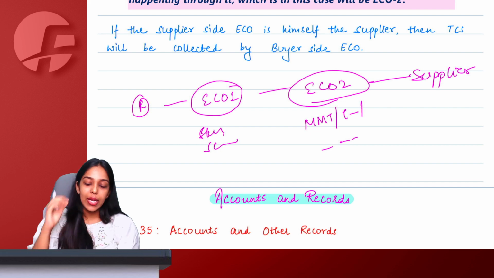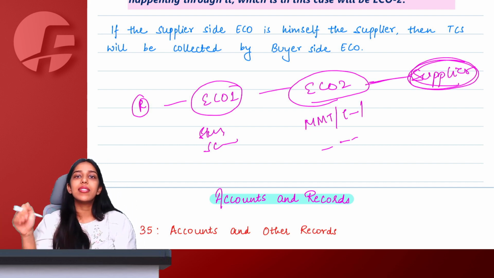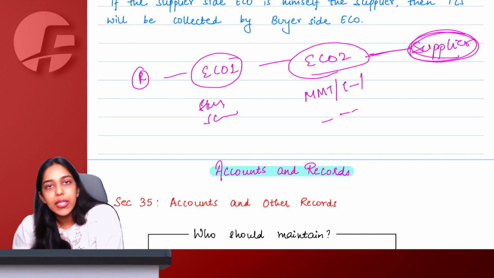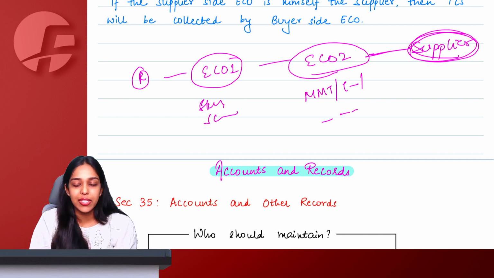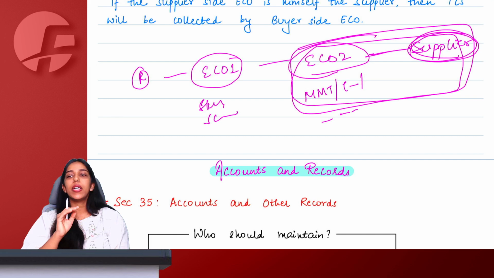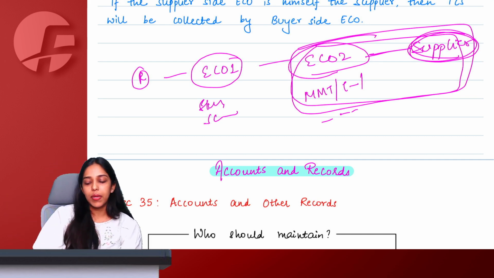And then they ultimately have the actual supplier listed on their website. So the question here is that, ma'am, when multiple e-commerce operators are involved, who becomes liable to collect TCS? The answer is the ECO closest to the supplier. The ECO who is closest to the supplier, the supplier side ECO, becomes liable to collect TCS at the rate of